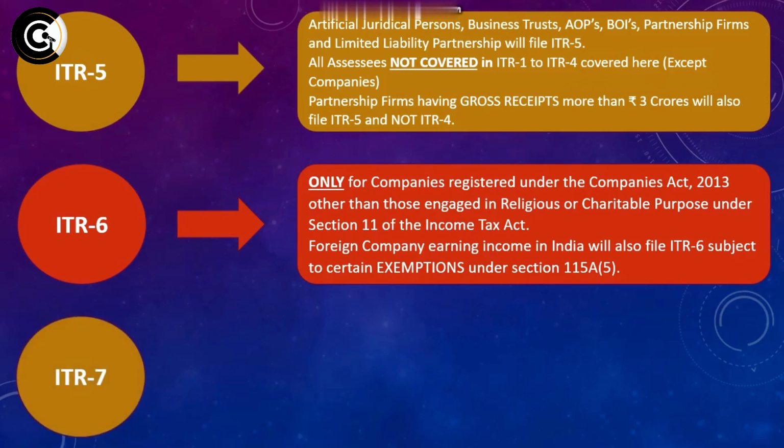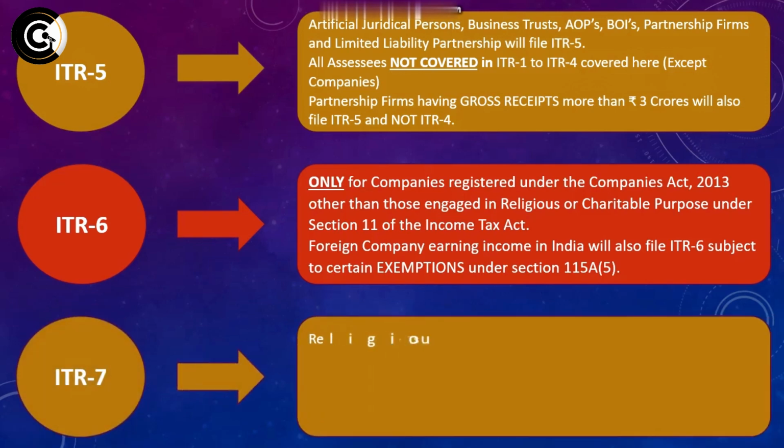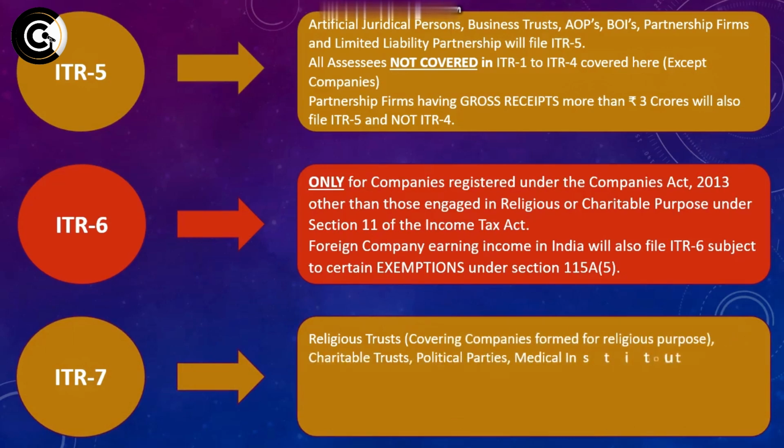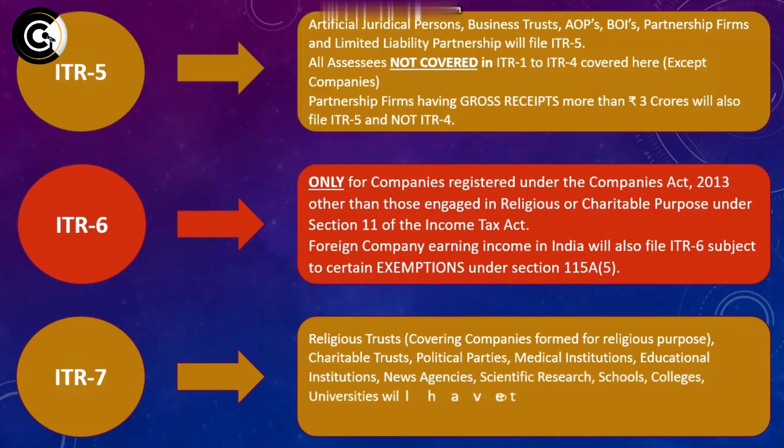The last ITR, which is ITR 7, applies to all those individuals, all those trusts, associations who are engaged in religious activities. So, dharmic and astic law, those who are doing good for the society, who are doing good deeds, they have to file ITR 7. So, religious trusts, including companies who are formed for religious purpose, charitable trusts, they can file ITR 7.